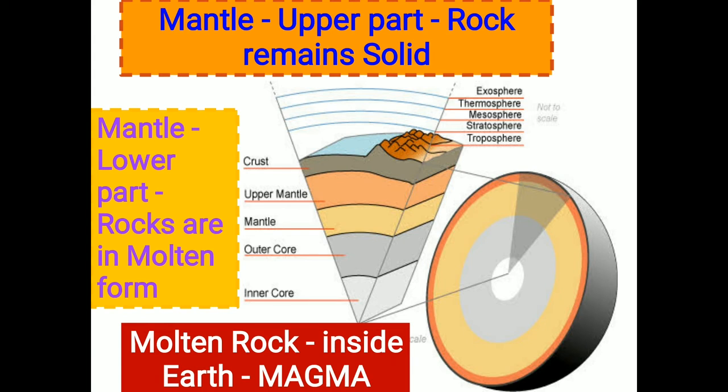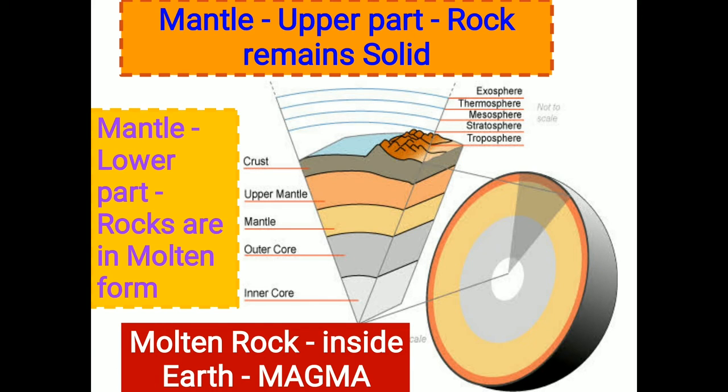The lower mantle is semi-solid, and the materials here can move slowly in a plastic manner. The molten material in the lower mantle is called magma, which flows out as lava during volcanic eruptions.